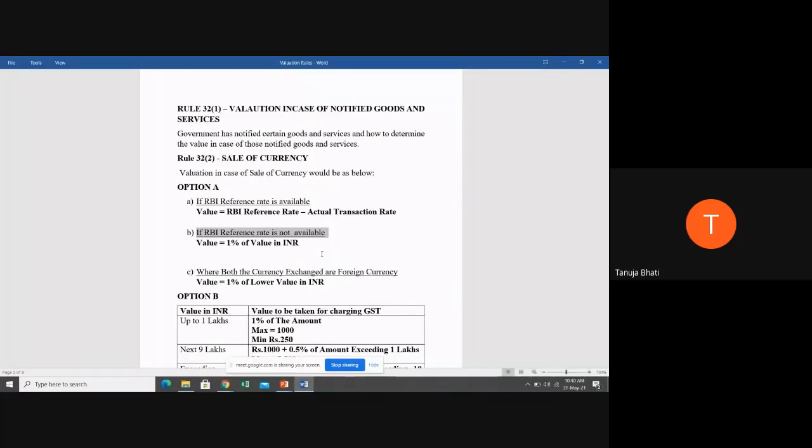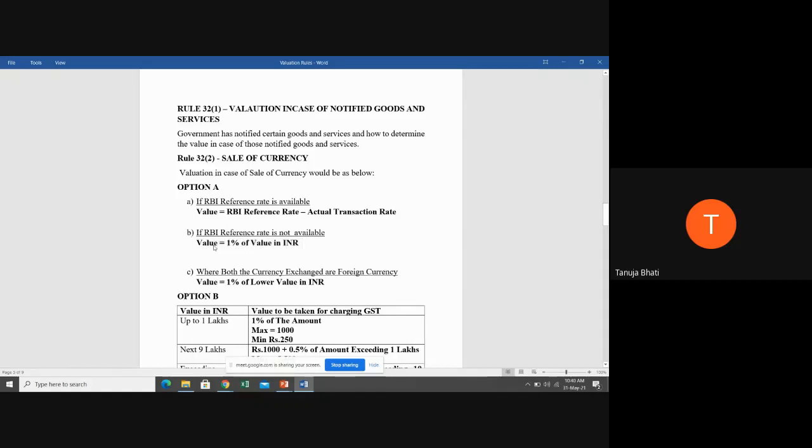There are certain currencies for which RBI will not issue the reference rate. So suppose if the RBI reference rate is not available, then the value is going to be 1% of the value in INR, means in Indian rupees. So whatever is the value in Indian rupees, you're going to take 1% of that as the value.